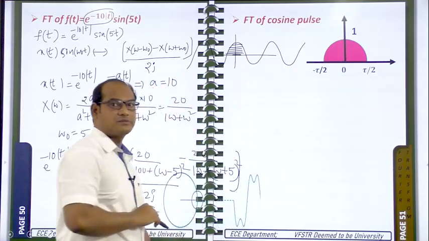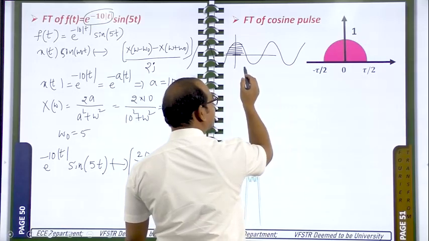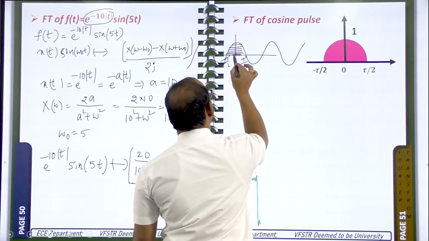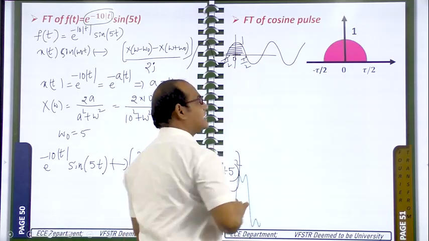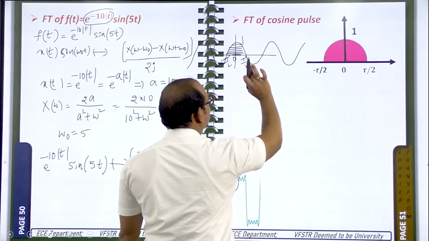Okay, cosine function, and they have given the values like this. Here tau by 2 and here minus tau by 2. Here 0, amplitude is 1. Only for this part we need to calculate the Fourier transform. So this is the cosine function.